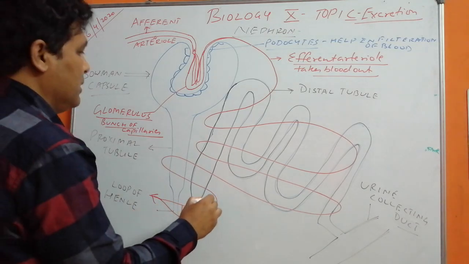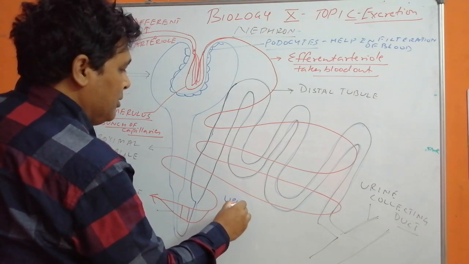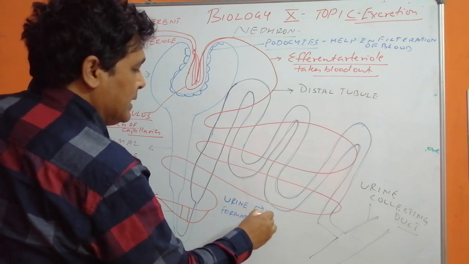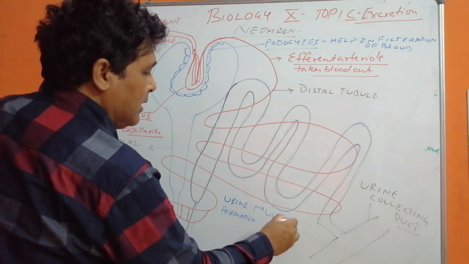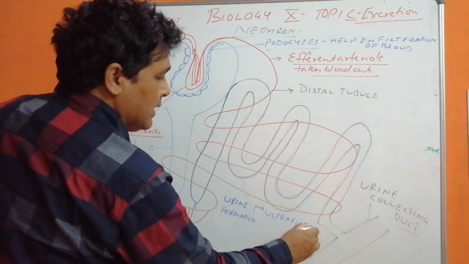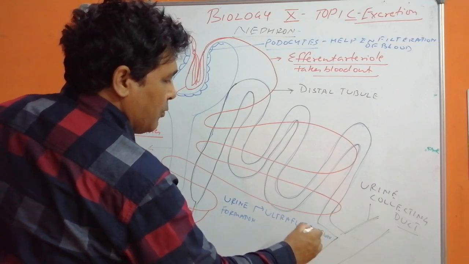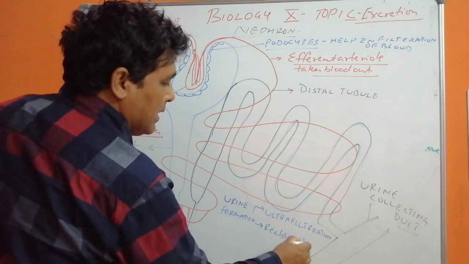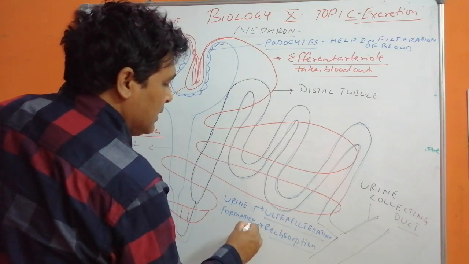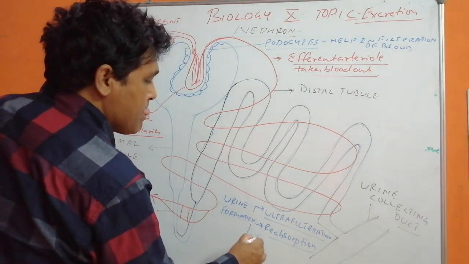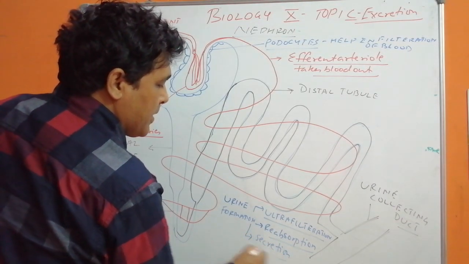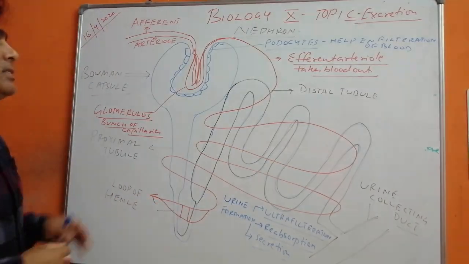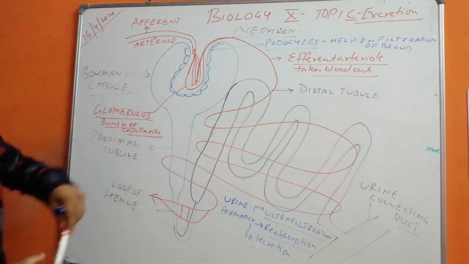Now how urine is formed. So here I will tell you urine formation. It is ultrafiltration, reabsorption, and the third part is secretion. Now these are the three parts how urine is formed. But let us first discuss the structure of the nephron that I have drawn.